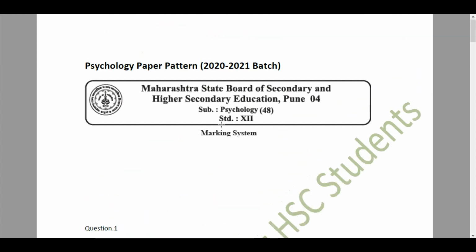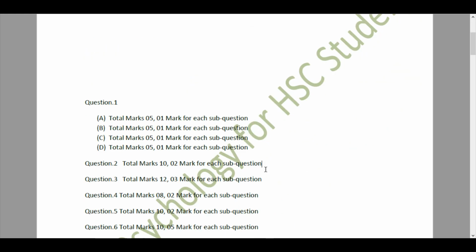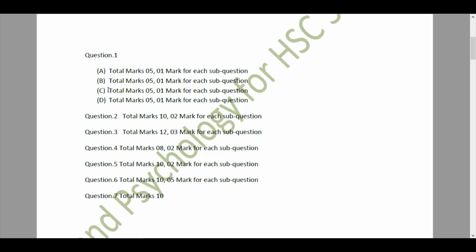So we start out with our marking system for our psychology 12th grade. Our first question has four parts A, B, C and D, each having a total of 5 marks. These will have 5 sub questions for 1 mark each, and then we move forward to our question 2, which will be for 10 marks, and out of that 5 sub questions will be asked, for 2 marks each.